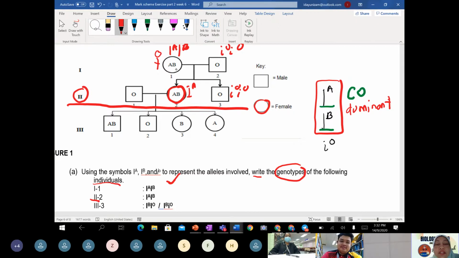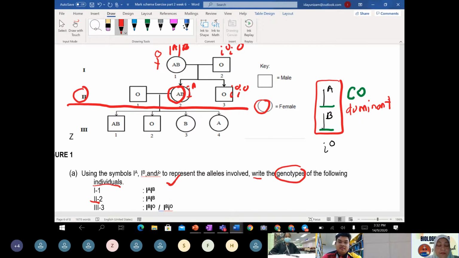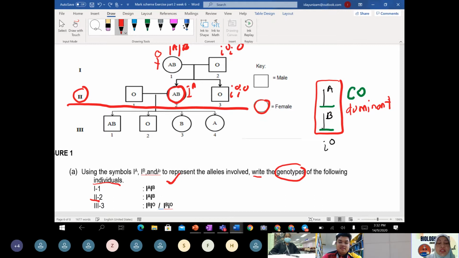Because the father will always give IO, and the mother either one. That's why teacher will see the real question later in class.